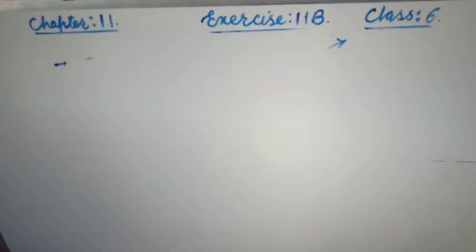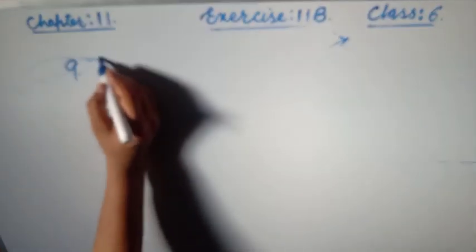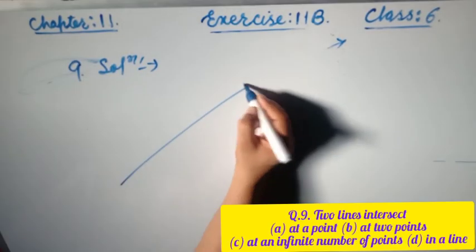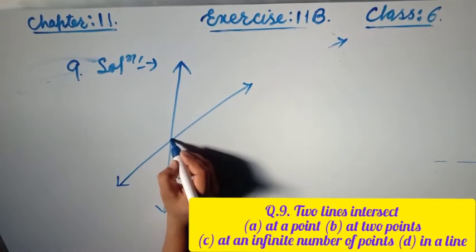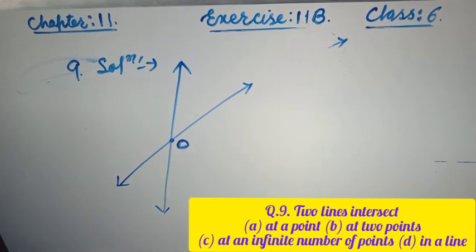Now the next question, number 9, says, two lines intersect. Option A, at a point; B, at two points; C, at an infinite number of points in a line. When two lines intersect, suppose this is a line, friends, and this is another line. When two lines intersect, it is at a point, friends. Mark this point, like O. So the correct option is at a point, which means A is correct.